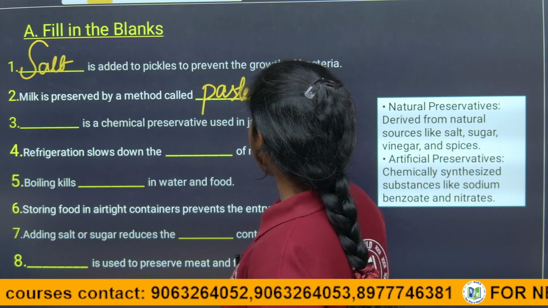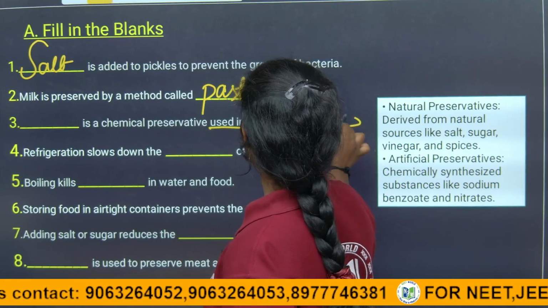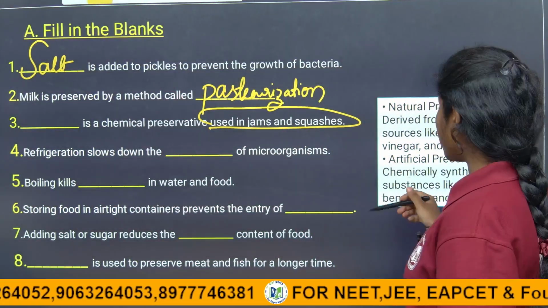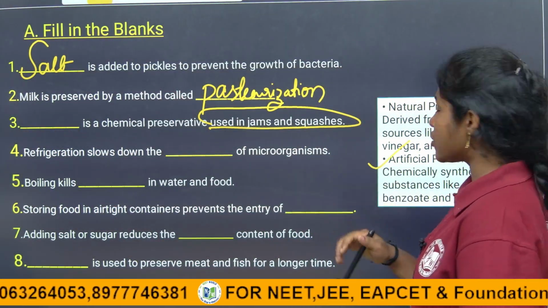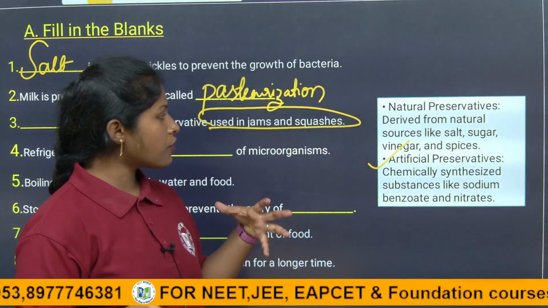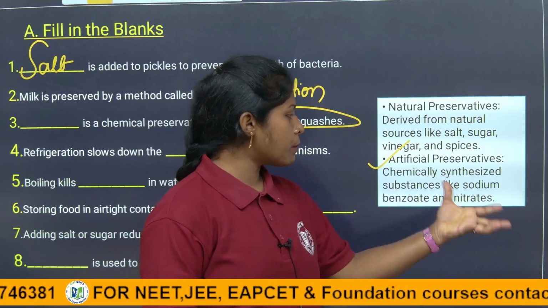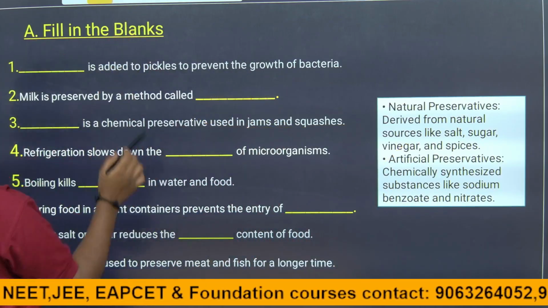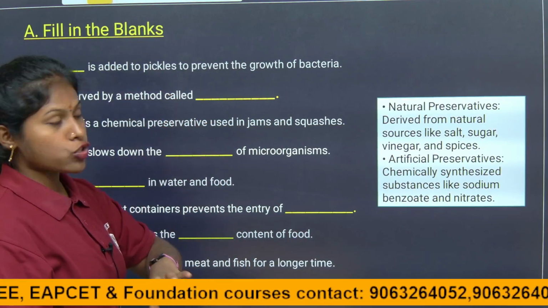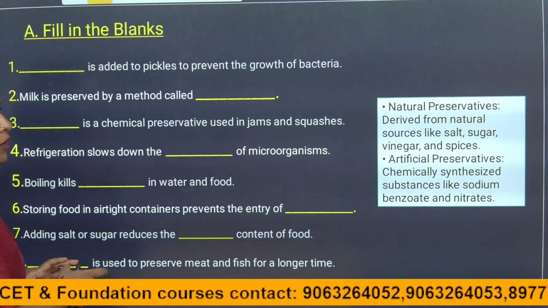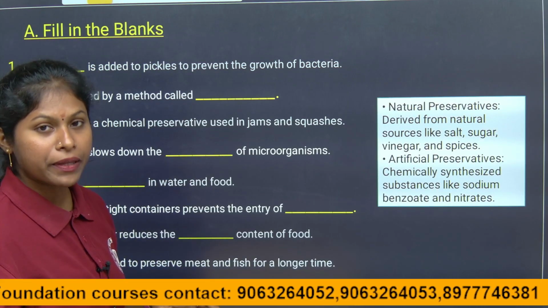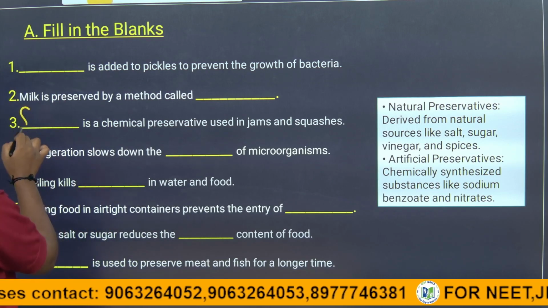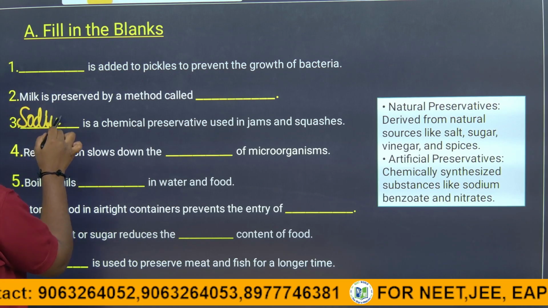Next, the third fill in the blank. Dash is a chemical preservative used in jams and squashes. The chemicals which are used as artificial preservatives, what are they, children? There we are using sodium benzoate and nitrates. For the preservation of jams and jellies, to increase the shelf life so that they last a long time in the jars, they are using sodium benzoate.